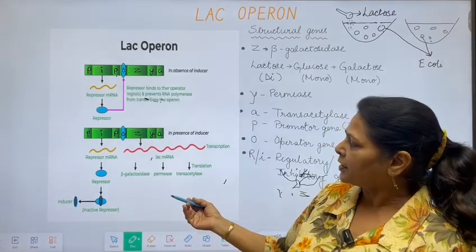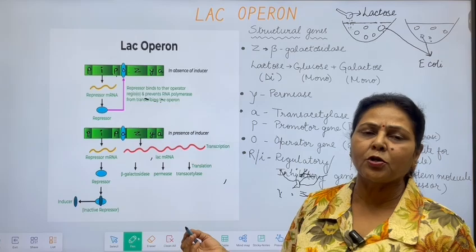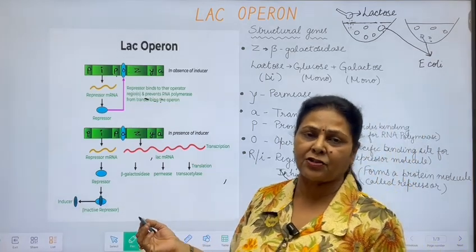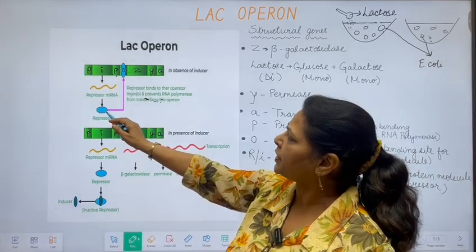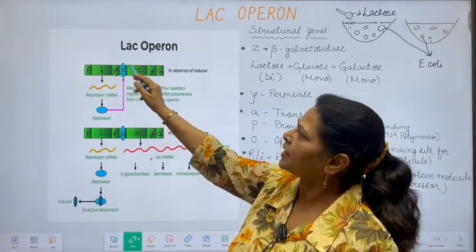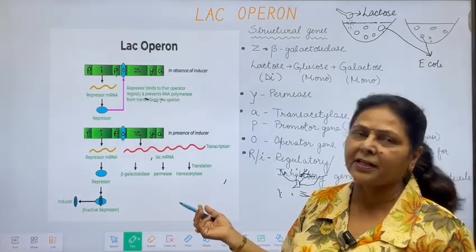So lactose acts like an inducer. This is an example of inducible control. We also call it negative regulation. Why do we call it negative regulation? Because this repressor protein prevents the transcription by RNA polymerase. That's why we call it negative regulation.